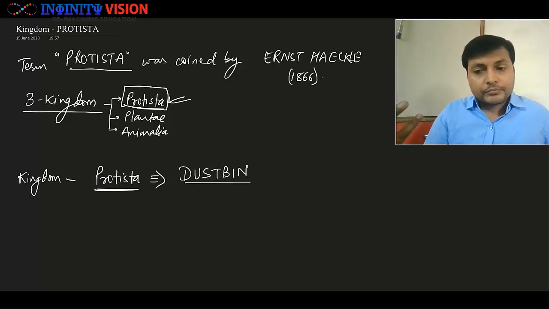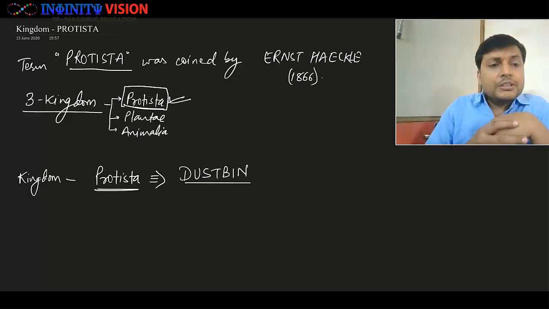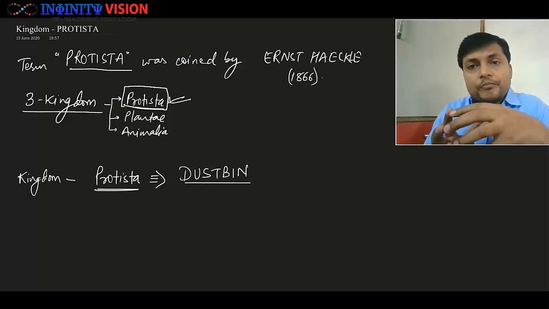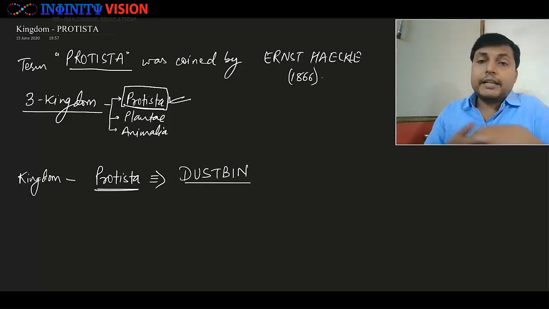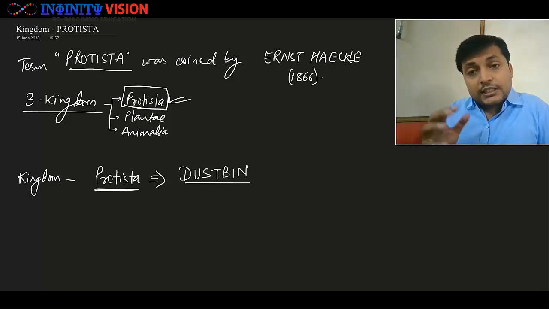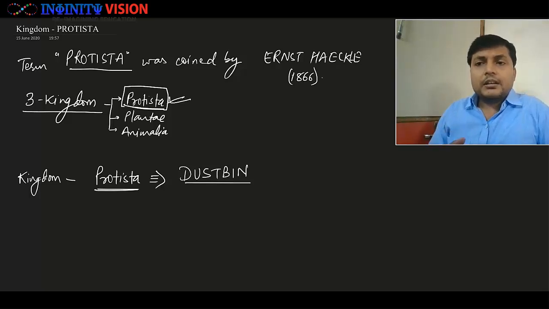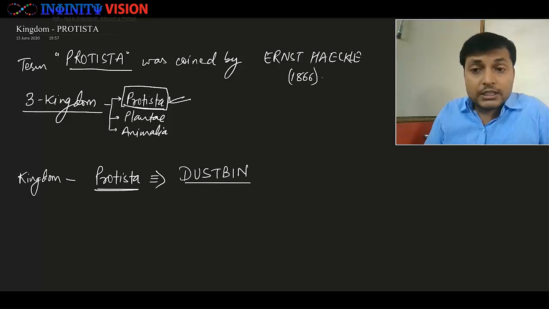It is so because Mr. Ernst Haeckel used this kingdom as the kingdom of all the controversial organisms, as in all the organisms which were finding a difficult position to be assigned between Kingdom Plantae and Animalia, or you can say the controversial organisms, okay, on which there was no consensus whether they should be plants or they are animals, okay.